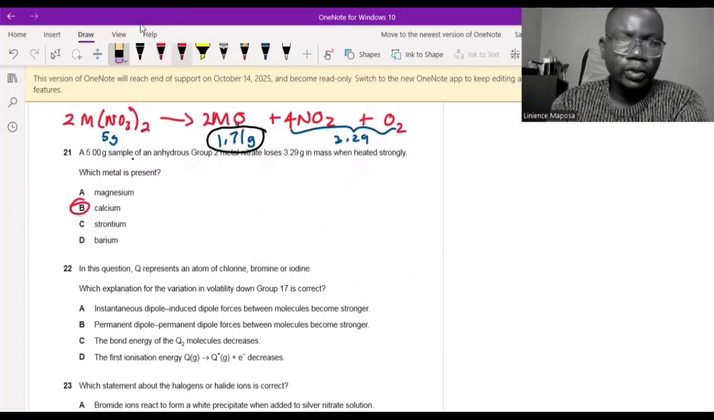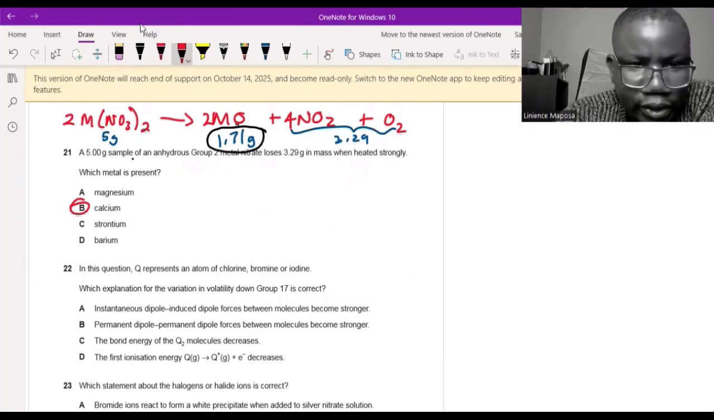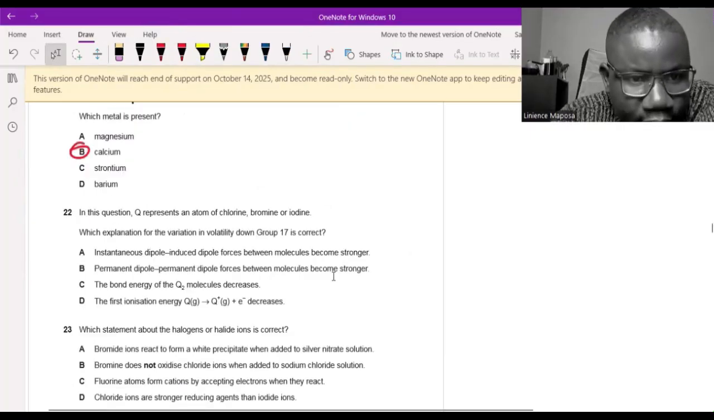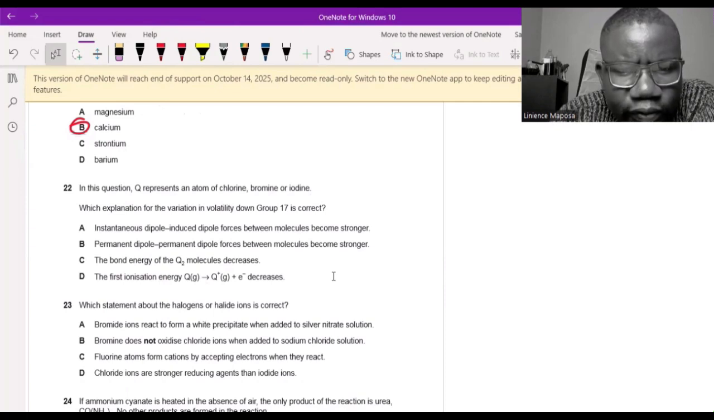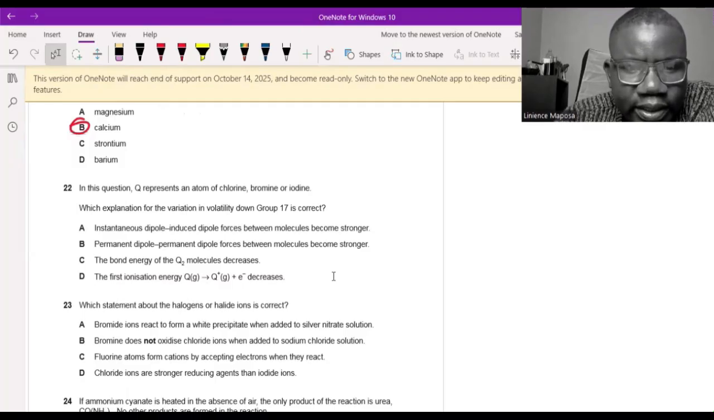And I can show you that way if you tell me you want to know how to do it. In this question, it's just a longer way. In this question, Q represents an atom of chlorine, bromine, or iodine. Okay, chlorine, bromine, or iodine. That's Q. Which explanation for the variation in volatility down group 17 is correct?